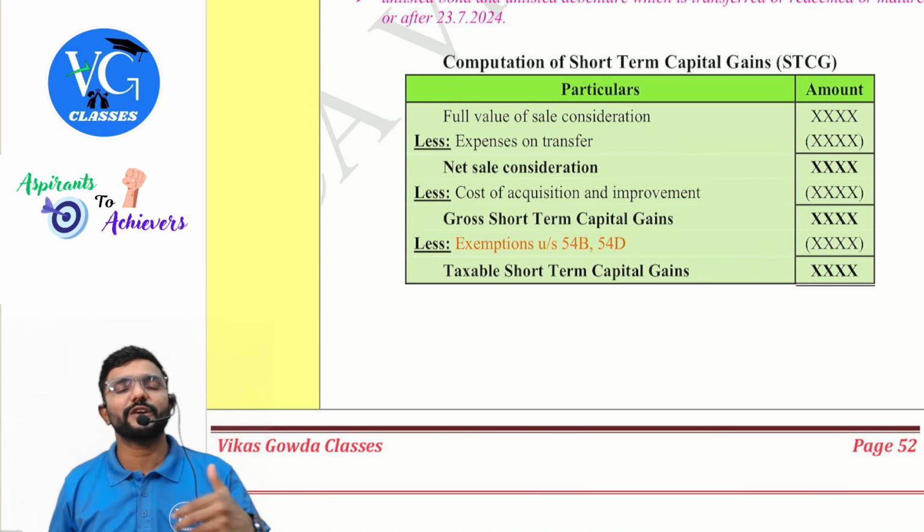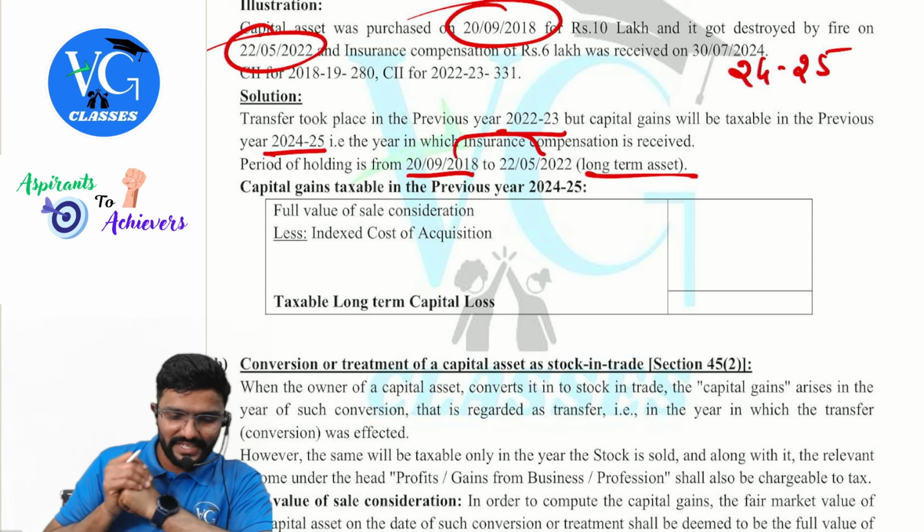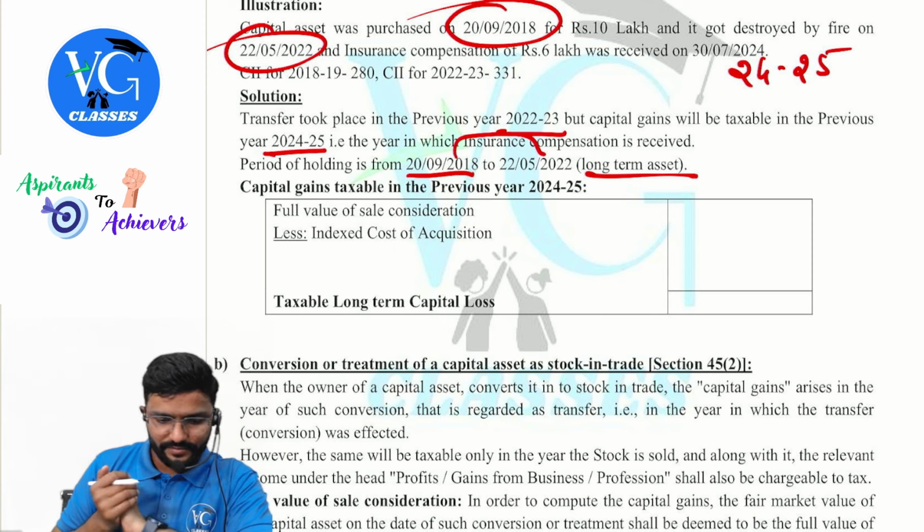Capital gains taxable in the previous year. Is it a long term, sir? Yes. Which asset is that? They are not mentioned. Okay. But still, I guess it will be more than 36 months. Yes. So any asset, it is long term.